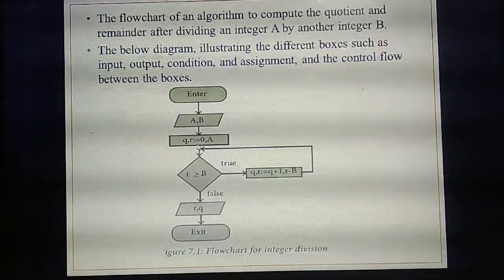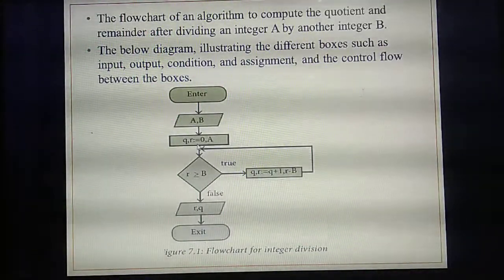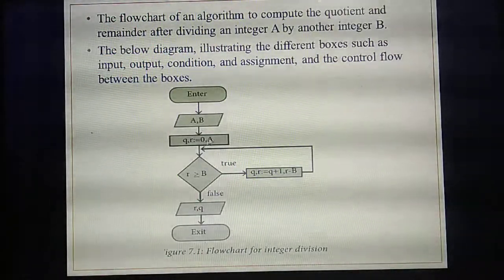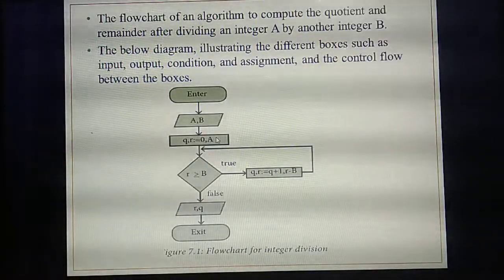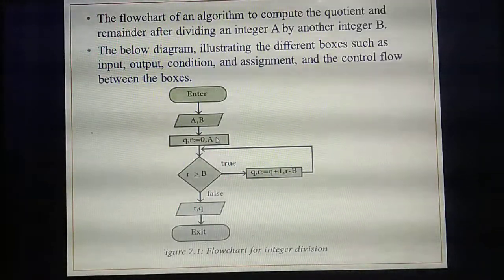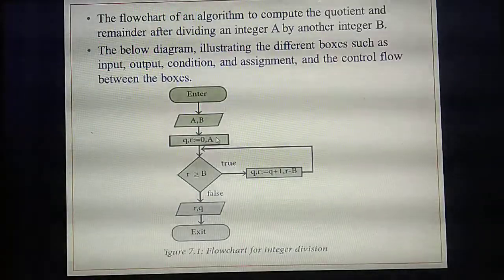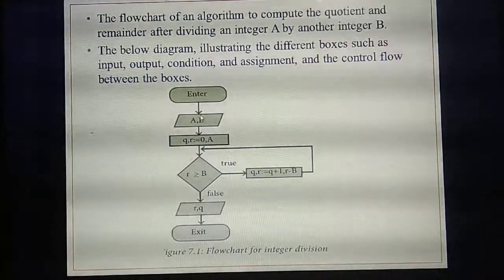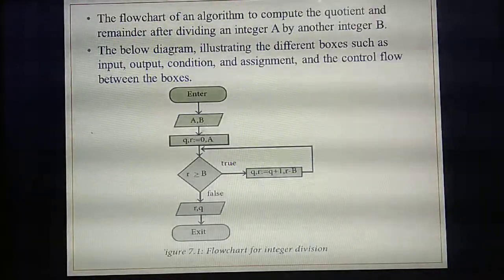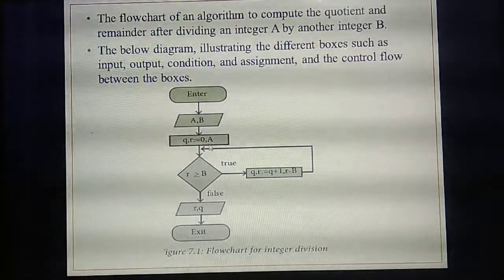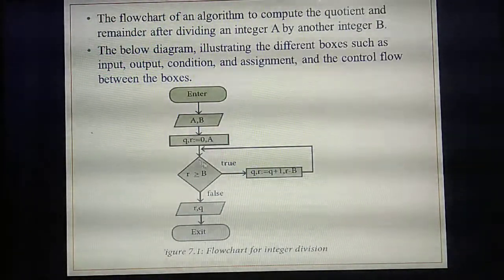Before dividing, is there any value for the quotient? No, initially the value will be 0. Next, the remainder. When will you get the remainder? For example, 6 divided by 3: 3 twos are 6. So first you are going to divide the number, isn't it? After dividing with that number, only then will you get the remainder.